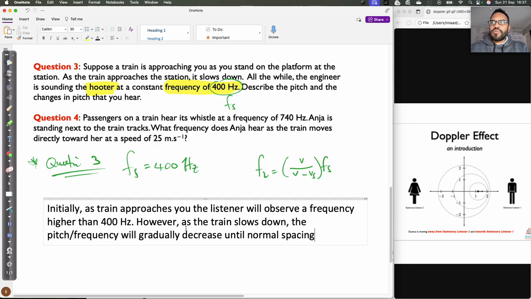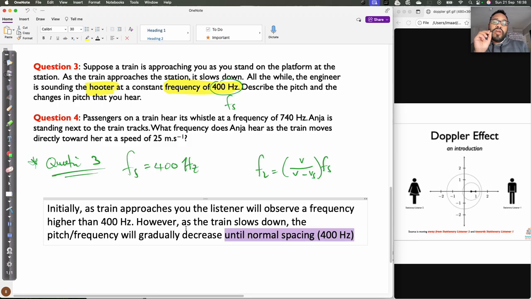When I say normal spacing, I mean the wavefronts will be at 400 hertz, right? Let me change this a little bit.